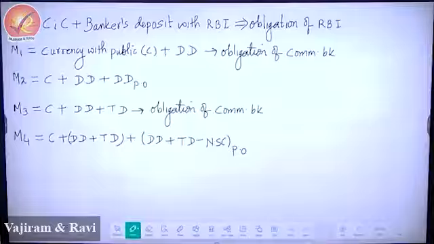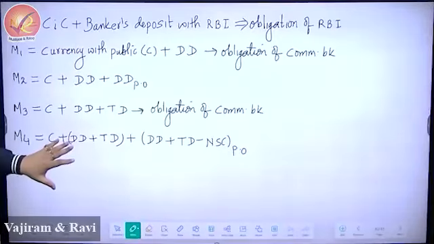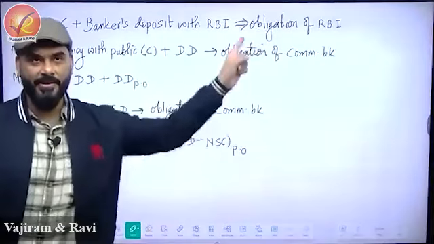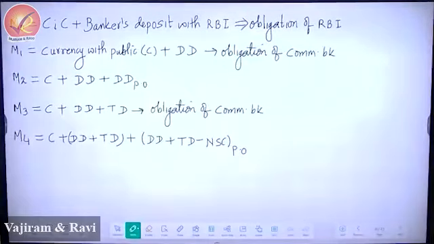No, PB. My interpretation, but not my formulas. So this left side is by RBI, but this right side is my interpretation, which will really help you in the exam. So, as you were asking why M0, so that's your M0.